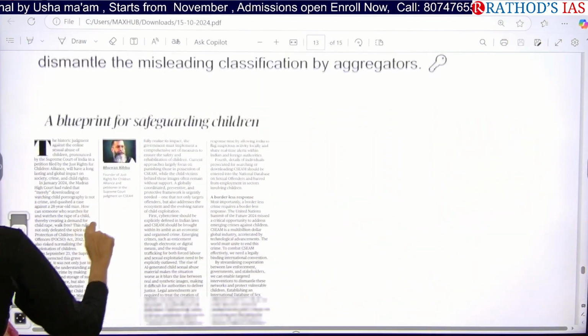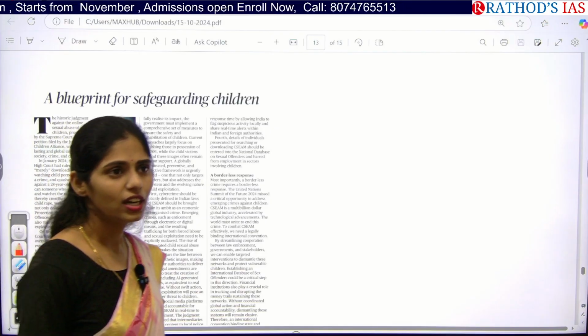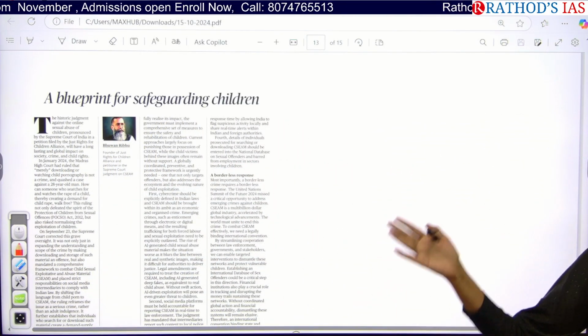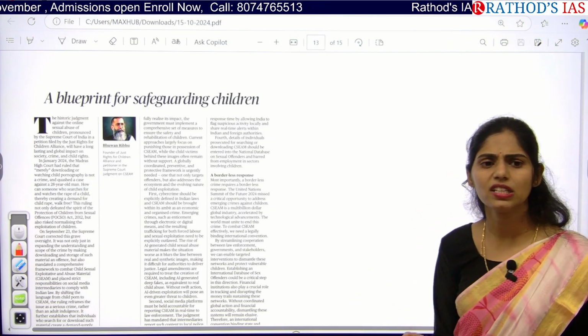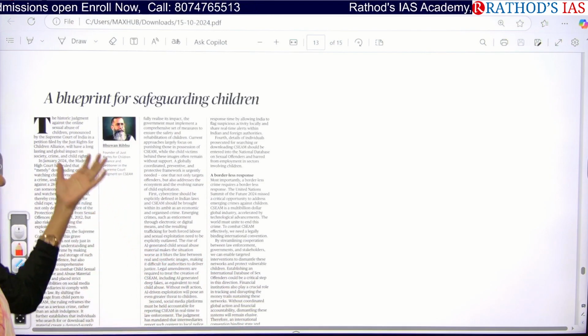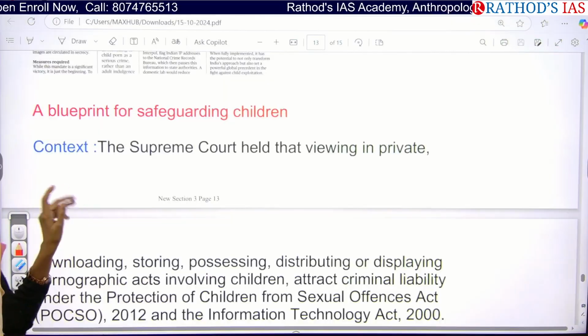And the next one here is a blueprint for safeguarding children. Recently we discussed an article where the Supreme Court gave a judgment that storing or sharing information of child pornography comes under a serious criminal offense, right? Do you remember this? It is the same article that came in the newspaper, so let us have a small recap.